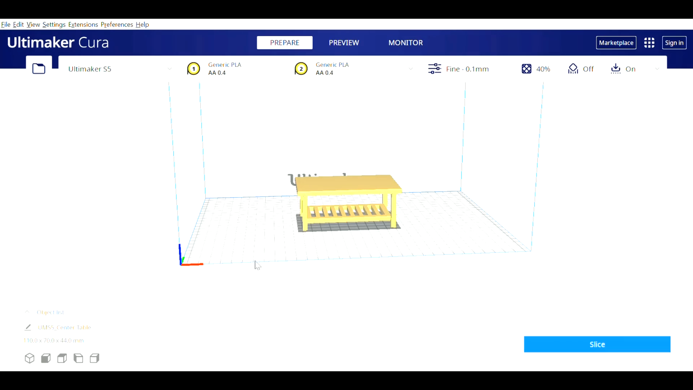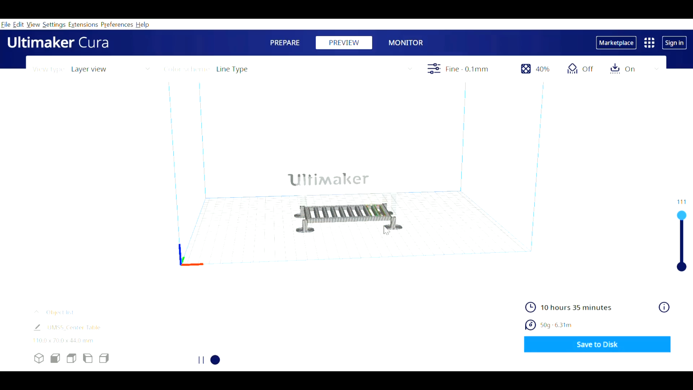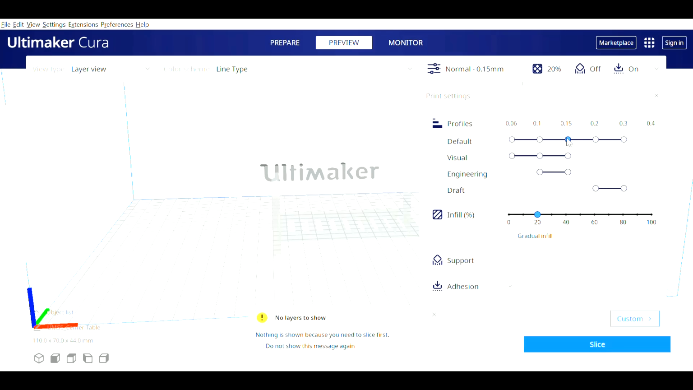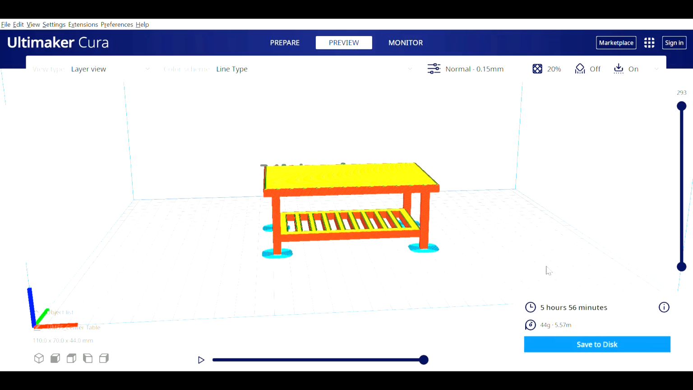Open the file in Cura. Slice it. The object would get printed in the following pattern. We can also change the profile and infill percent according to our convenience. The time required for printing will also change.